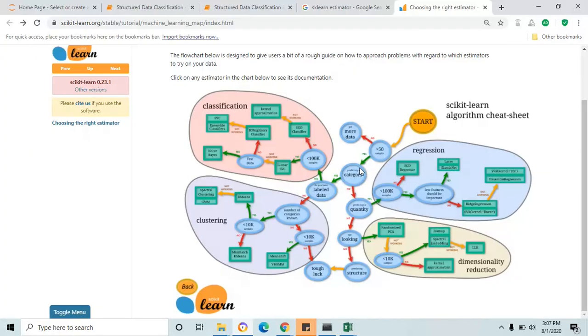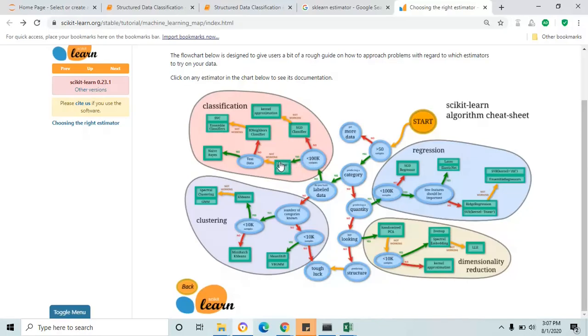In the target column, we have yes and no, whether it's going to rain tomorrow or not, which means two categories. Then it comes to the next one, labeled data. We have the target column, which is nothing but the labeled data. Yes, it's satisfied. It goes to the classification problem. Here, the sample data should be less than 100k. Yes, in our case, it's not satisfied because we have only 25,000 records.